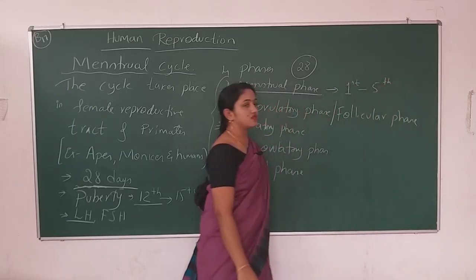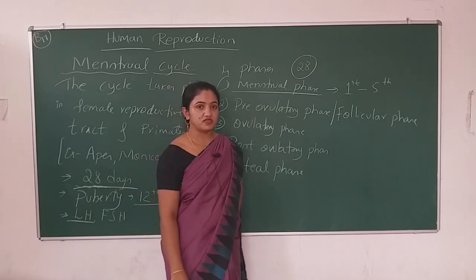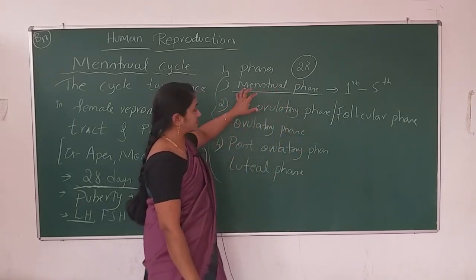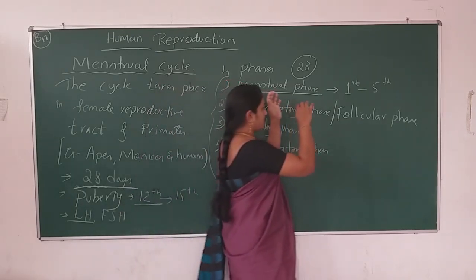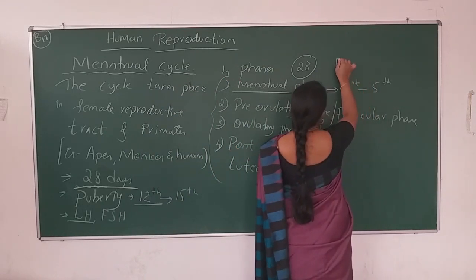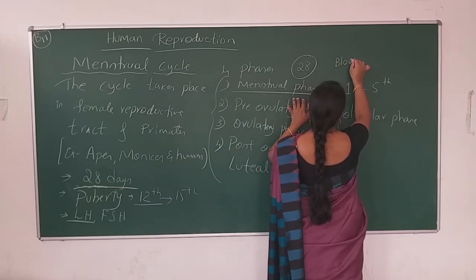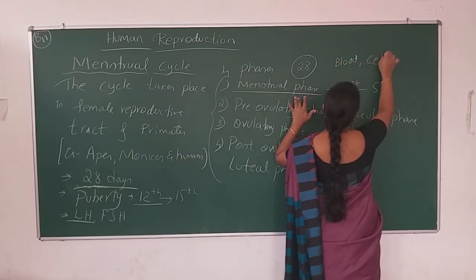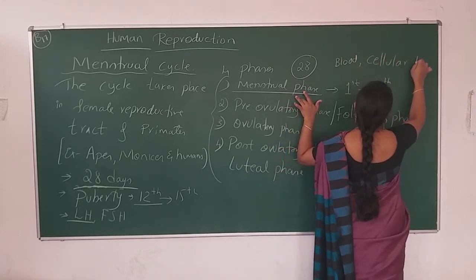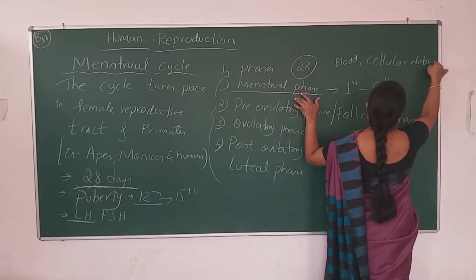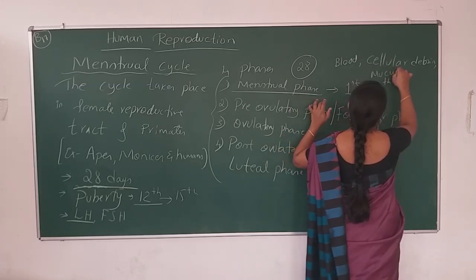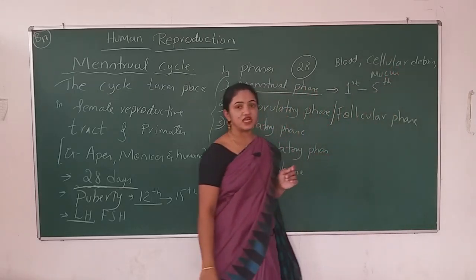It means the menstrual phase is nothing but the releasing of blood, cellular debris and mucus from the vagina.